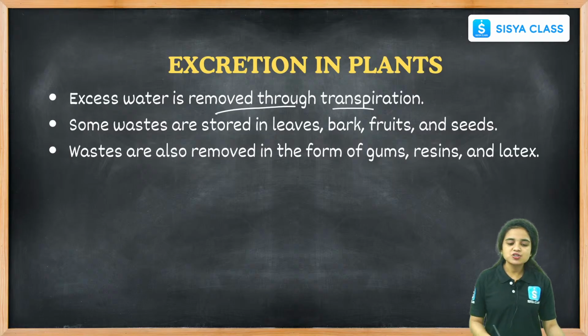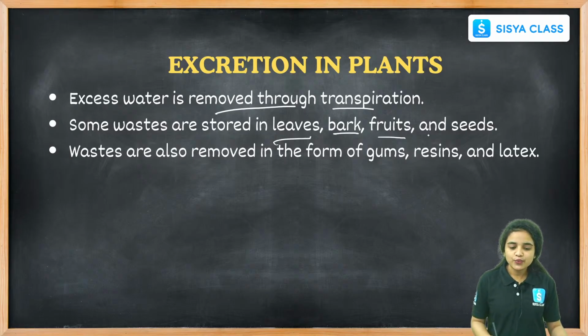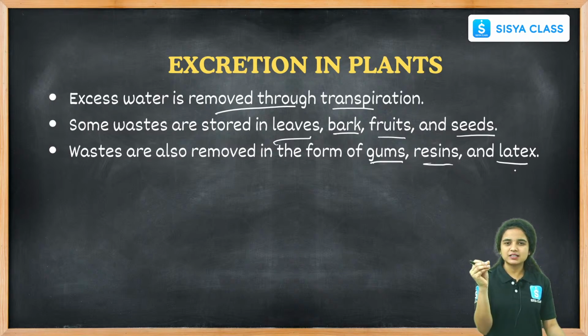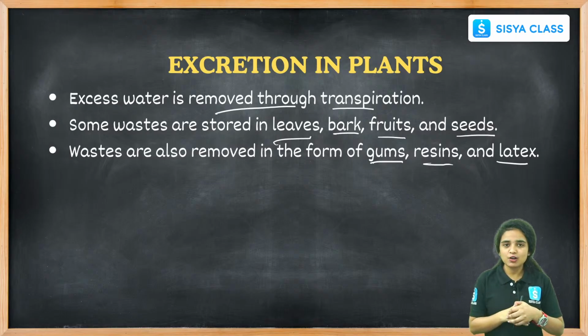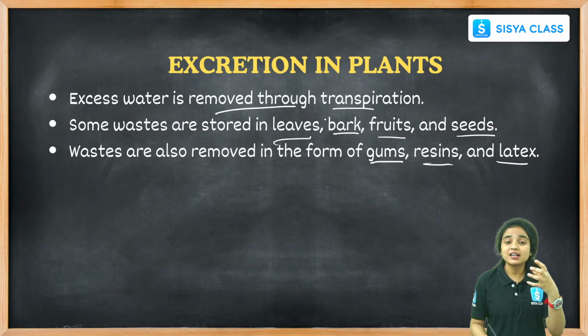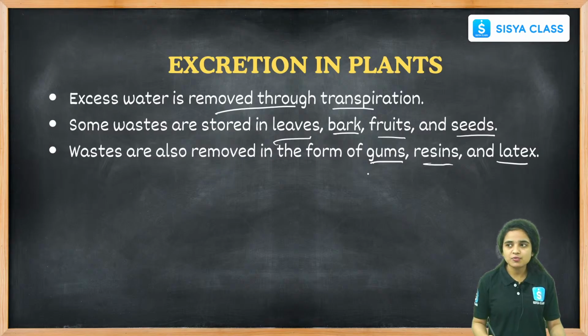Some wastes are stored in the leaves, bark, fruits and seeds also. How can we find these waste materials released from the plant? They are released in the form of gums, resins and latex. We will find gummy, sticky substances appearing on the top surface of the bark of the trees. These sticky or gummy substances that are released from the plants or the trees are the excretory waste products. These are the waste products of the plants.